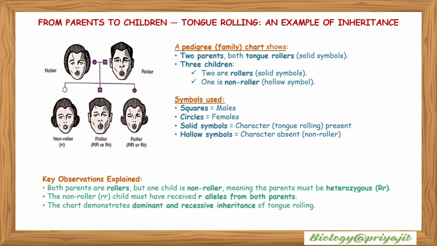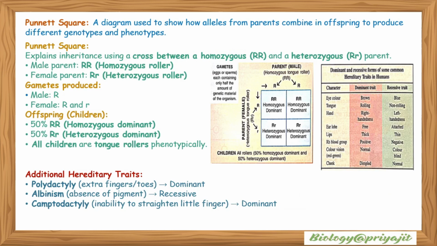Key observation explained: both parents are rollers but one child is a non-roller, meaning that the parents are probably heterozygous. The non-roller child, small r small r, must have received small r alleles from both parents. The chart demonstrates dominant and recessive inheritance of tongue rolling. So now we should study the Punnett square.